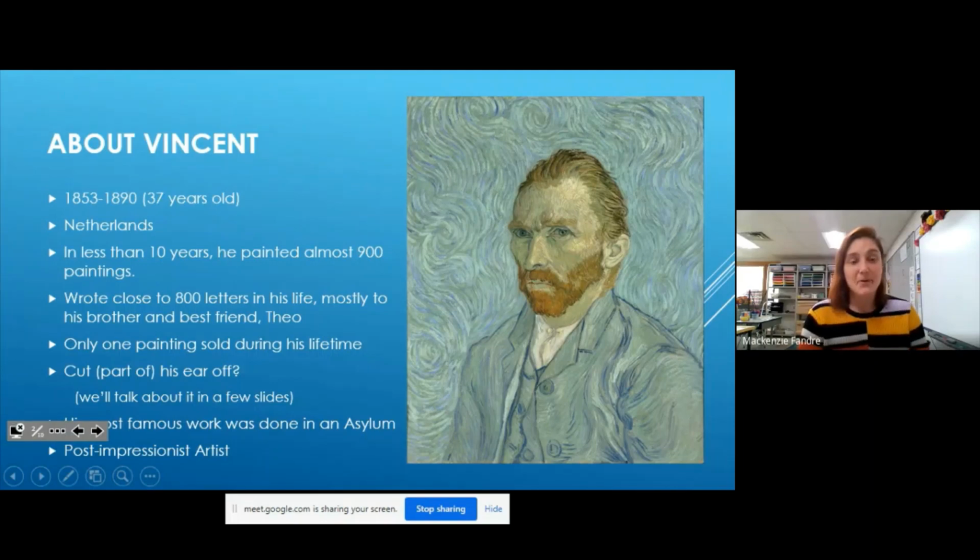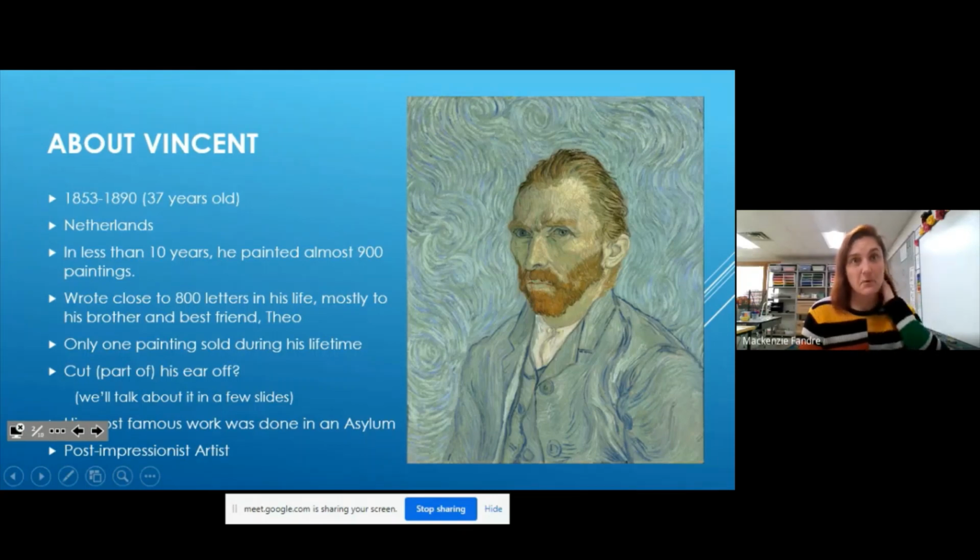He was born in 1853, and he lived until 1890, so he was only 37 years old when he passed away. He's from the Netherlands, which is an area in Europe across the ocean from us, and in less than 10 years, he painted almost 900 paintings. That's a lot of paintings for a decade, so he went pretty fast while he was working.